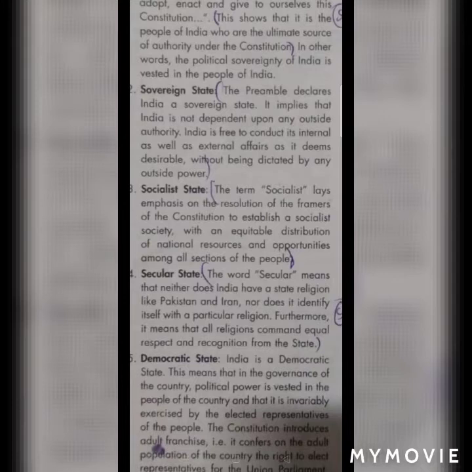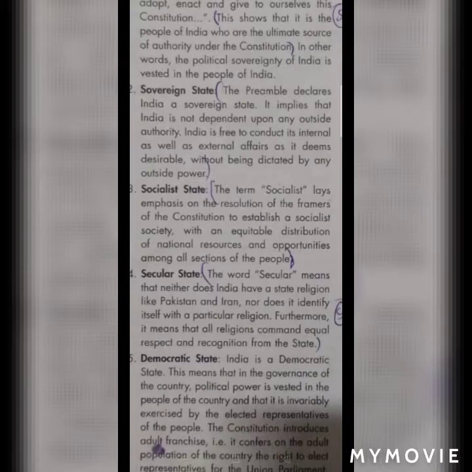A sovereign country means complete independence: no foreign control and no foreign influence over us. India is not dependent upon any outside authority. Not dependent means we are not relying on any foreign influence; we are not under any foreign country.